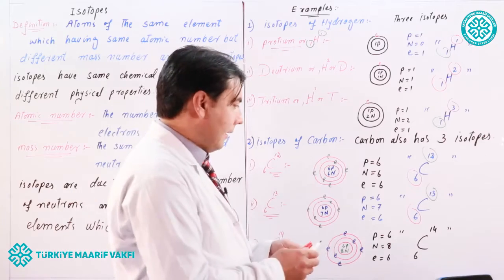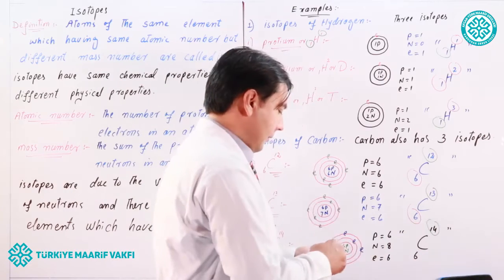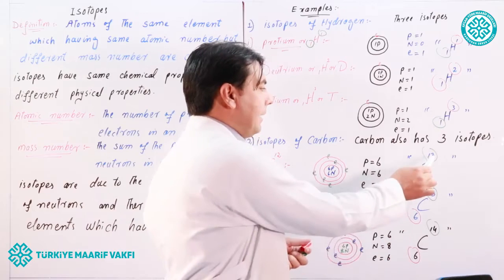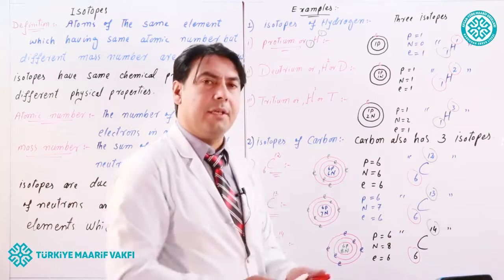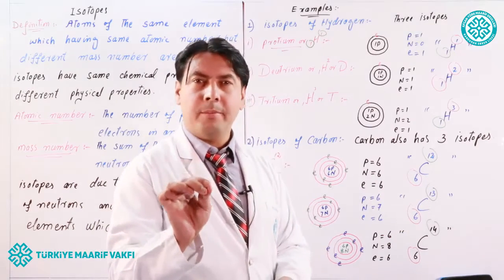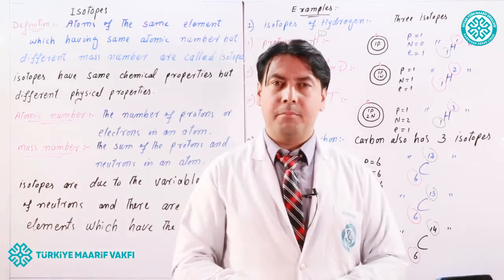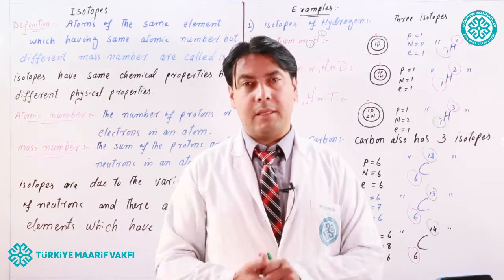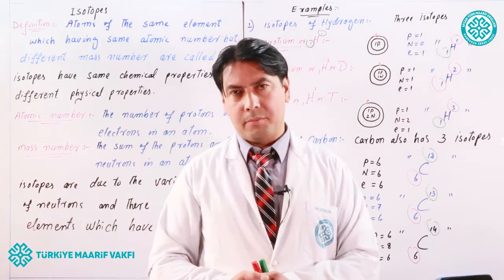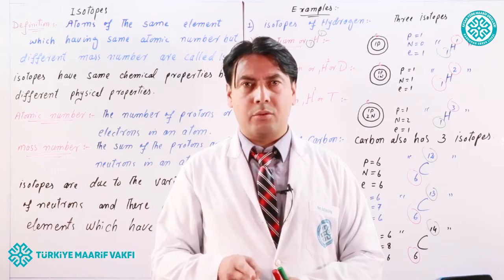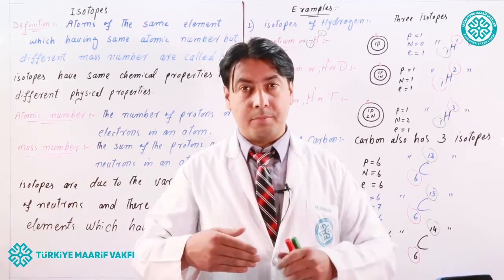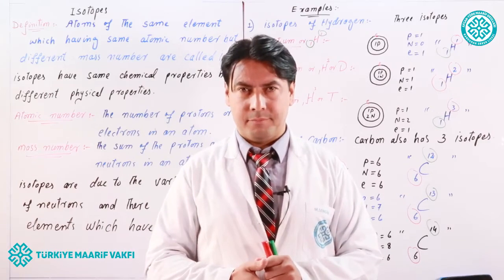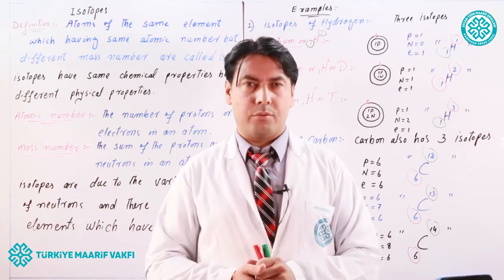So again, they have the same atomic number, 6, 6, 6, but different mass numbers, 12, 13, 14. So isotopes are due to the variable number of neutrons. There are a lot of other elements which also have isotopes. Some elements have 2 isotopes, some have 3, some have more than 3, 4, 5, 6. For example, uranium has many isotopes.